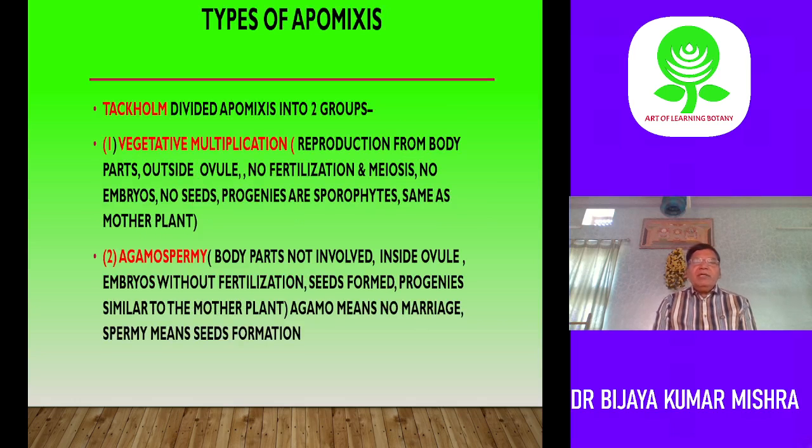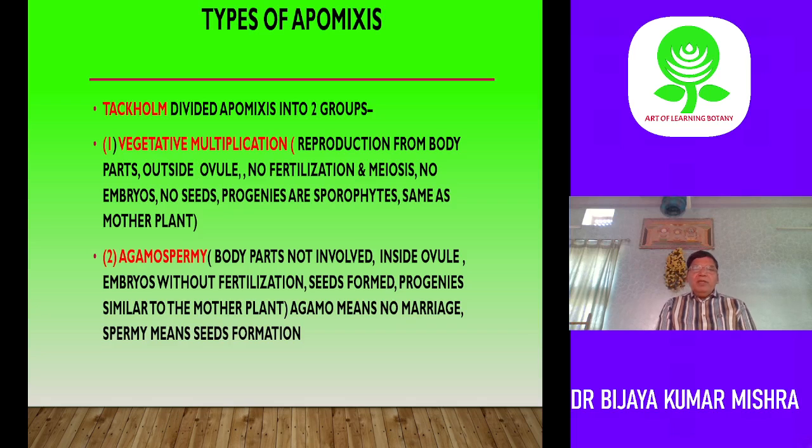Now coming to the different types of apomixis, Tackholm divided apomixis into two groups: one is vegetative multiplication and the other is agamospermy. Vegetative multiplication is reproduction from body parts. It is outside the ovule. Any body parts, root, stem, buds, leaves can produce. There is no fertilization, no meiosis, no seeds, no embryos. But the progeny as sporophytes are similar to the mother plant.